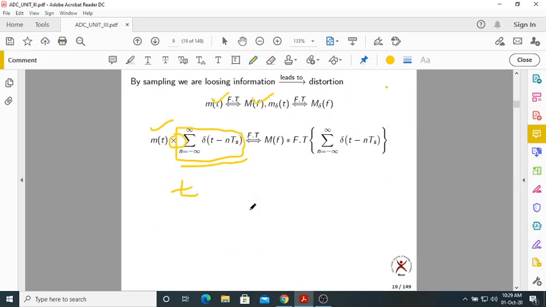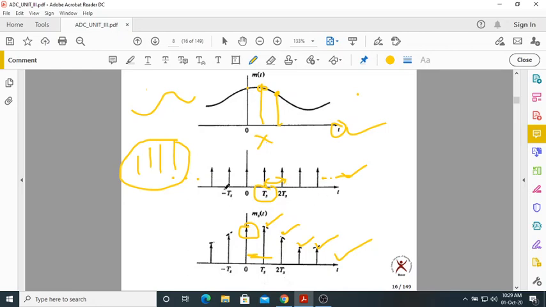Just like the time domain, the shape is the same. It is an impulse train in the time domain, and also an impulse train in the frequency domain. The only difference is that here the strength was 1, and in the frequency domain it becomes Fs. The strength of the impulse becomes Fs, and wherever there is Ts, you write Fs.